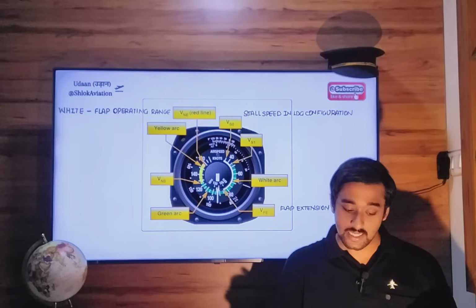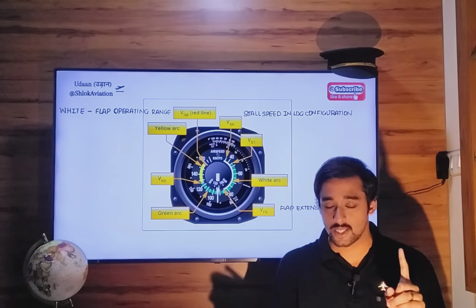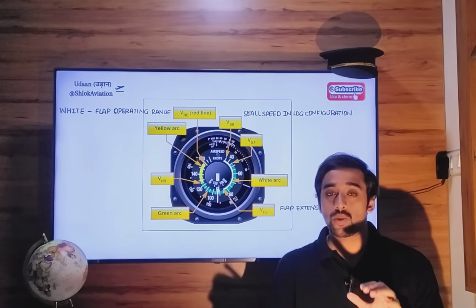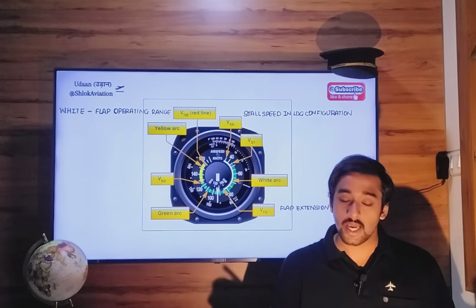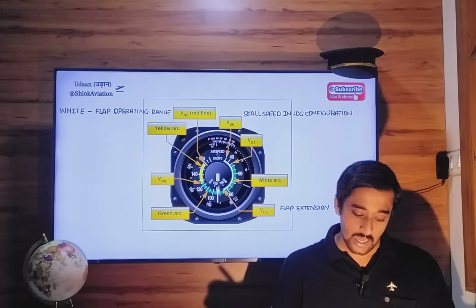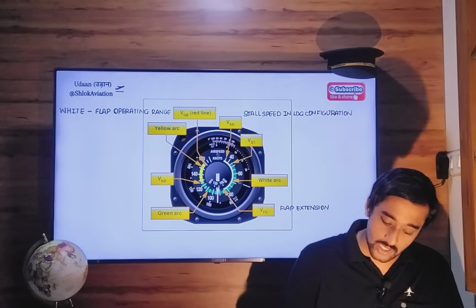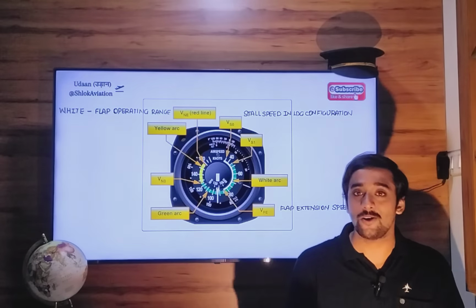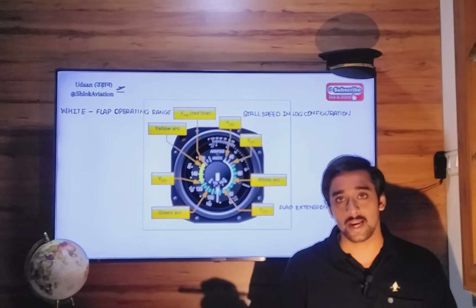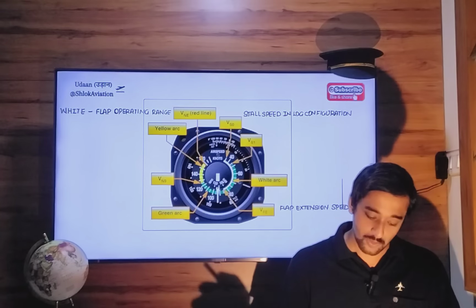Okay, so previously I said landing configuration is where landing gear is retracted. That's wrong. Landing configuration is when the landing gear is extended. It's taken out of the belly of your aircraft, and similarly flaps are extended or used for landing purpose. So flap extension speed is the maximum speed at which you can extend your flaps to bring your aircraft into landing configuration. So that is your white arc, mainly for flap speeds.